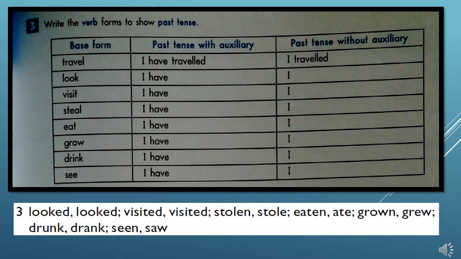Eat is also an irregular verb. The past tense of eat is ate. I would say I ate. But when I add the auxiliary verb have, it becomes I have eaten.